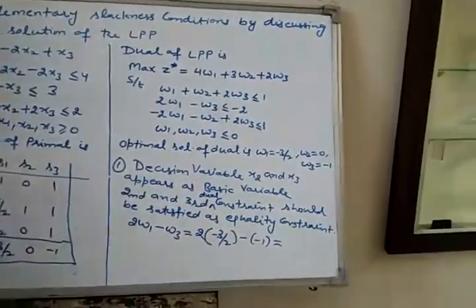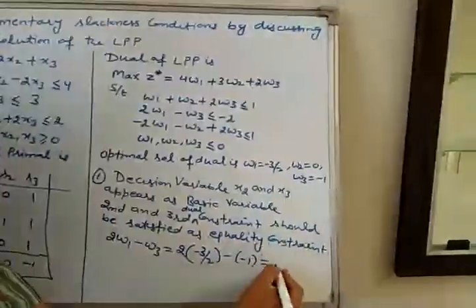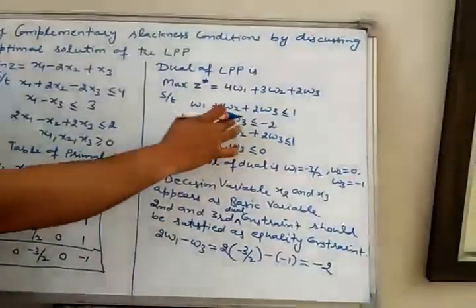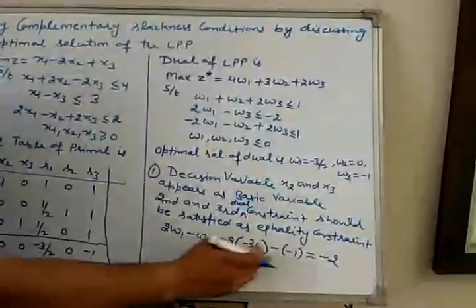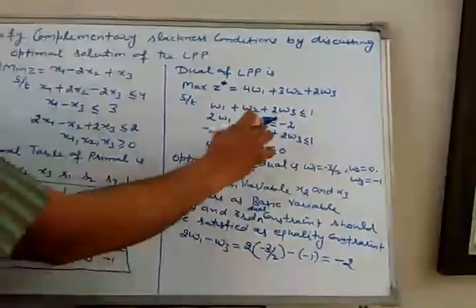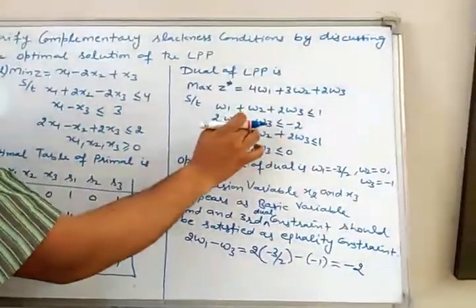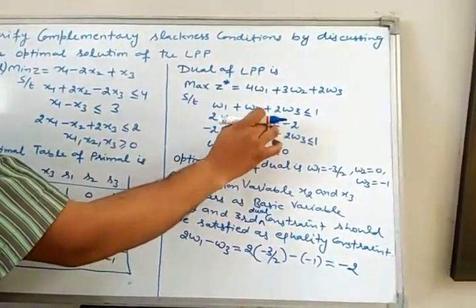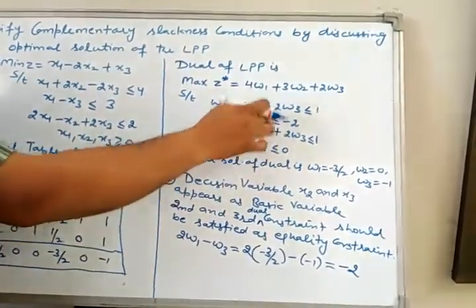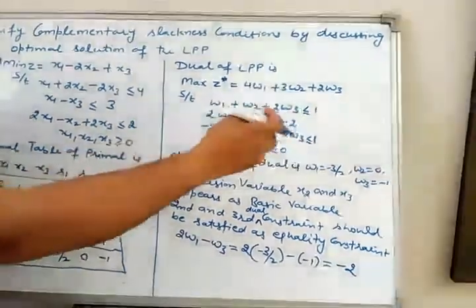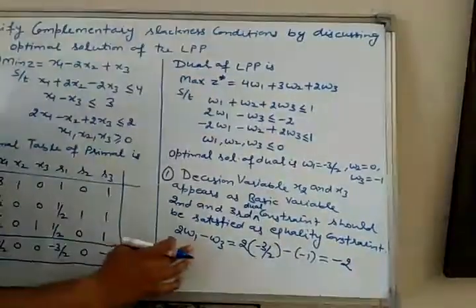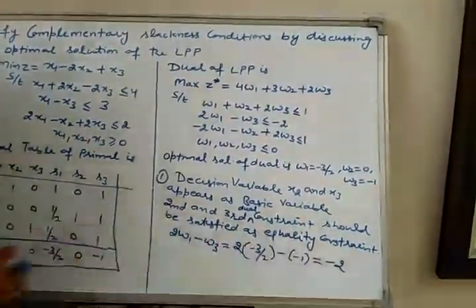After calculation, we get minus 2. Therefore, this second constraint 2w1 minus w3 is satisfied as an equality constraint. That means if we write the standard form of this, then we add slack variables S3, S2 here. The value of the slack or surplus variable corresponding to this constraint is 0. That is, this constraint is satisfied as an equality constraint.